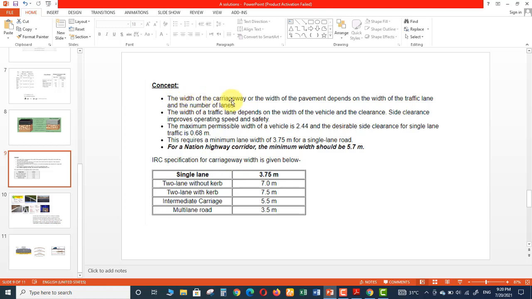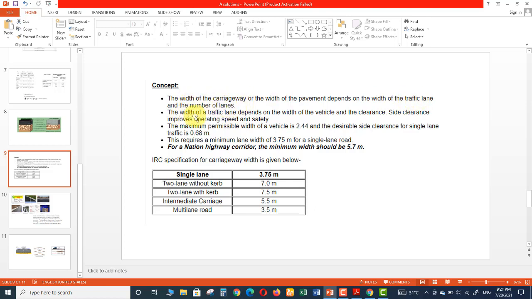The width of the carriageway or the width of the pavement depends on the width of traffic lane and the number of lanes. Carriageway and pavement are two different names of one thing, so their width will always depend upon the width of the traffic lane and the number of lanes we are providing.